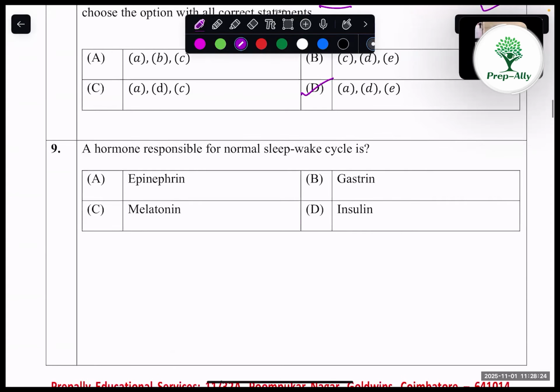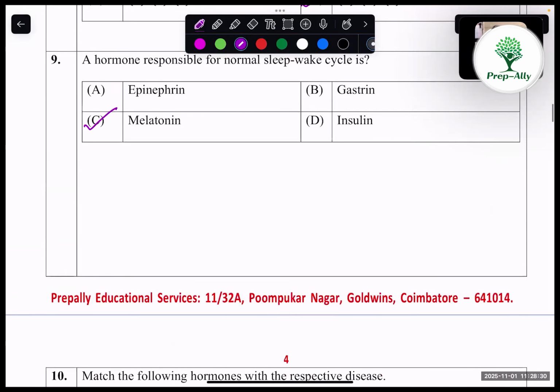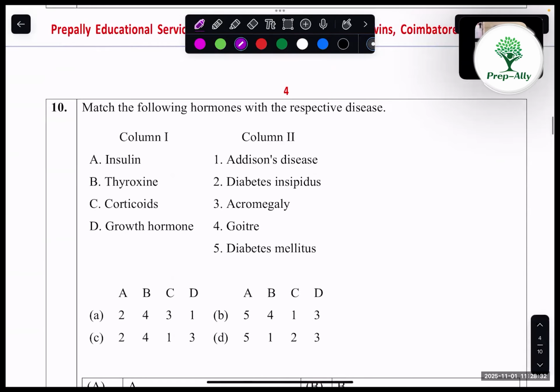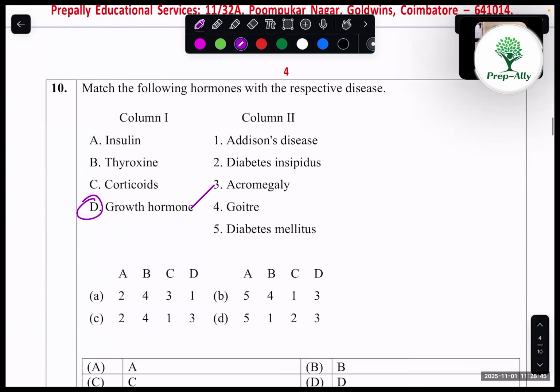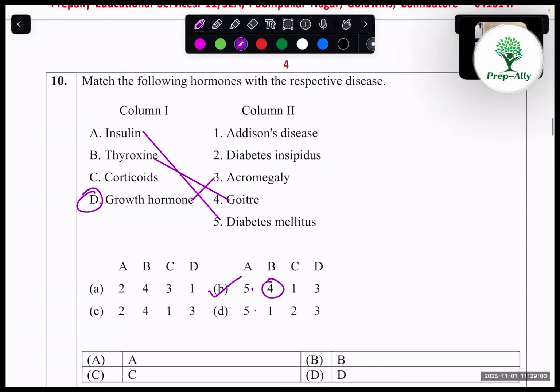A hormone responsible, ninth question, responsible for normal sleep-wake cycle. That is melatonin. 10th question, match the following. We all know that this can start with growth hormone. It's related with acromegaly. And insulin is related with diabetes mellitus, then thyroxine, goiter. So A5 to option B4, thyroxine. That's only one option, option B.